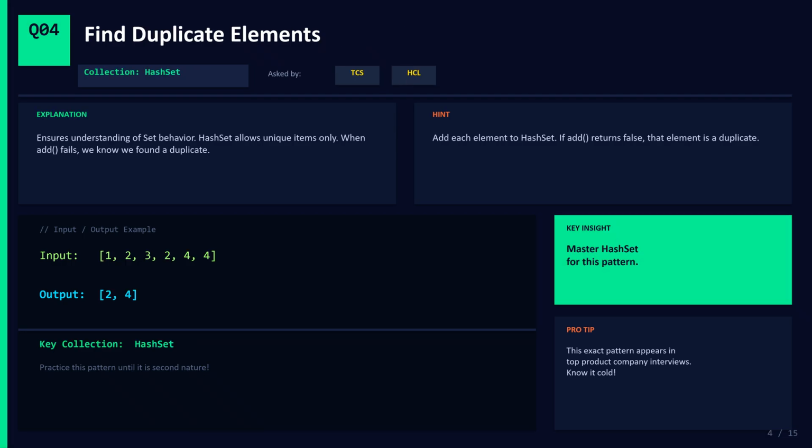Question number 4. Find duplicate elements in an array. TCS and HCL ask this one. The concept is HashSet behavior. HashSet only stores unique elements, so when you try to add an element that already exists, the add method returns false. Input is 1, 2, 3, 2, 4, 4, and the output is 2 and 4. Loop through each element. Try to add it to a HashSet. If add returns false, you found a duplicate. Clean and very interview ready.